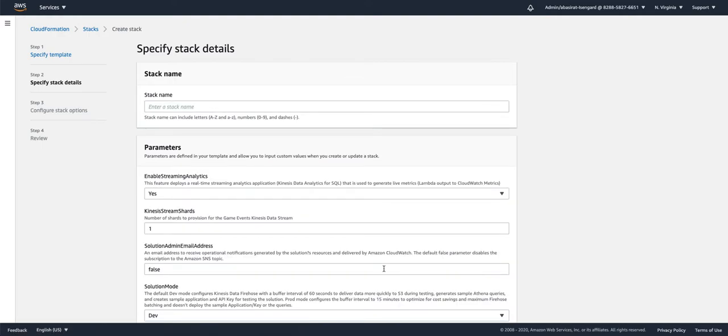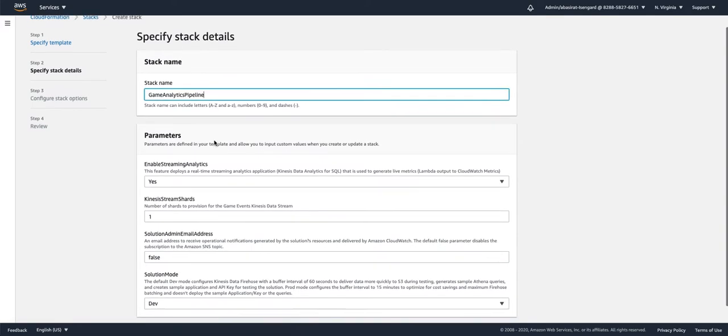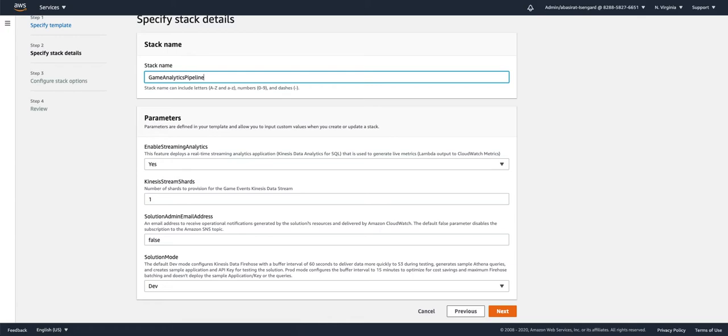On the Specify stack details page, assign a name to your solution stack. I put game analytics pipeline. Under parameters, review the parameters for the template and modify them as necessary. The enable streaming analytics parameter is set to true, and this parameter determines whether Kinesis Data Analytics for SQL is going to be deployed in the solution or not. And Kinesis stream shards is set to 1, which sets the number of shards to provision for Kinesis data streams.